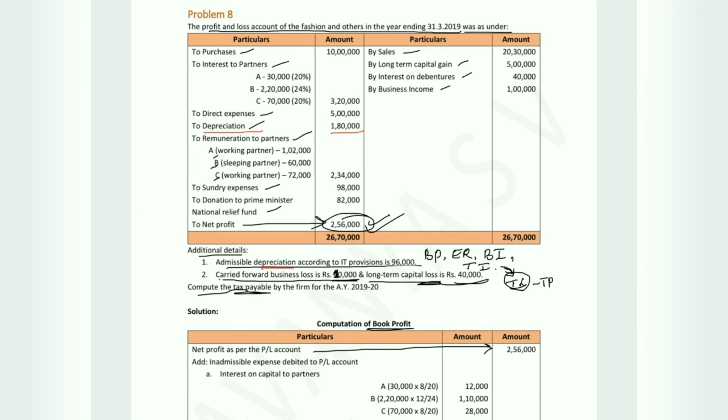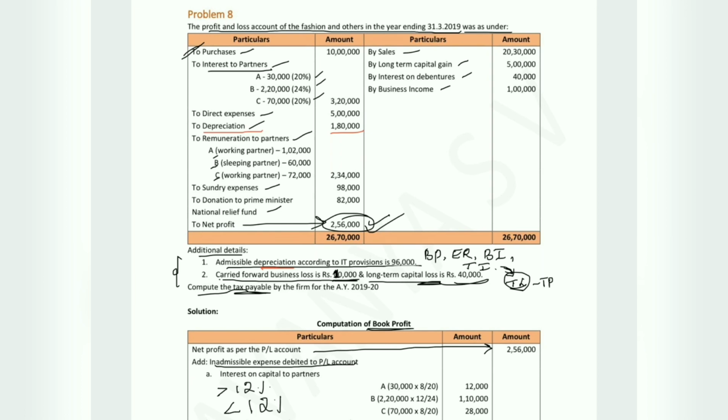So let us add inadmissible expenses given in the problem. We have purchases. In the first point, we don't have any adjustment for purchases in this problem, so we will ignore this since this is a business expense. Interest to partners. So interest to partners is given at the rate 20%, 24% and 20%. So we already know the values here. 12% exceeded value is inadmissible and less than 12% is admissible.